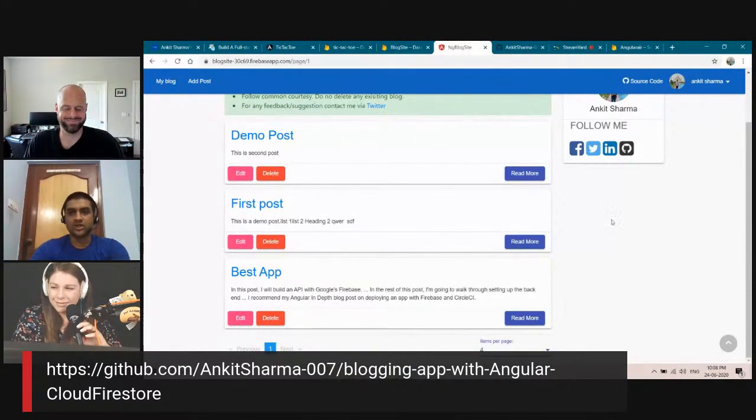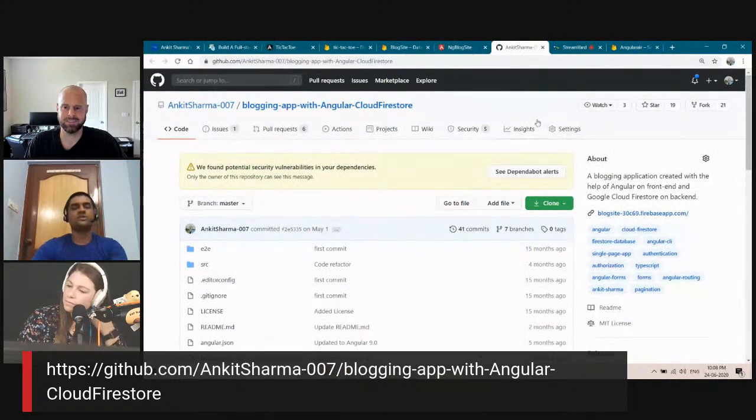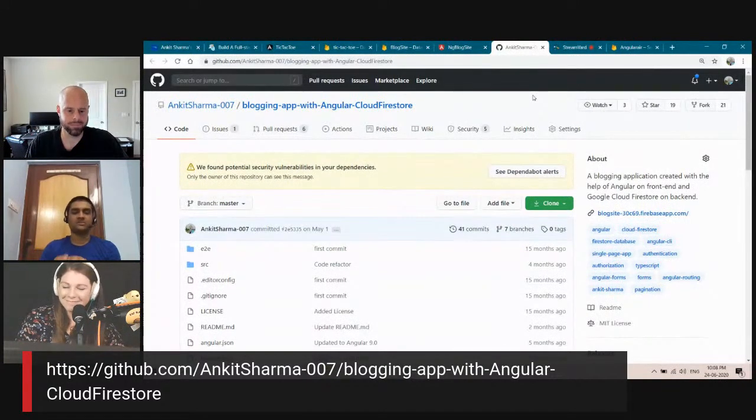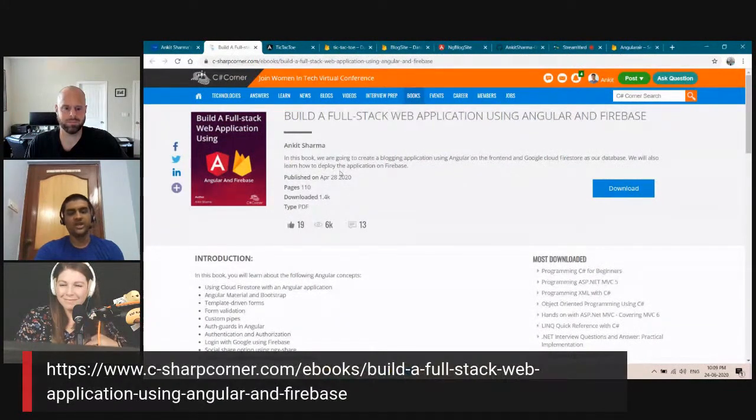The code is available on GitHub. And also I have a free ebook which you can download and read, and you can learn how to create this application step by step. That is published by C# Corner. It is one of the communities which I have been connected with for the last 3 years, and it is published there, and you can download it for free and create this application step by step.